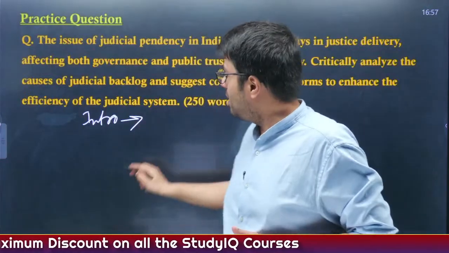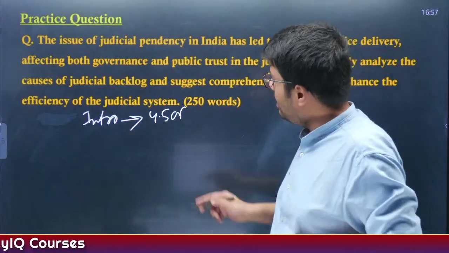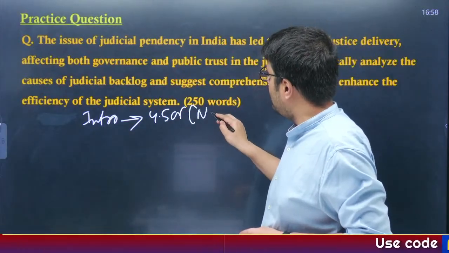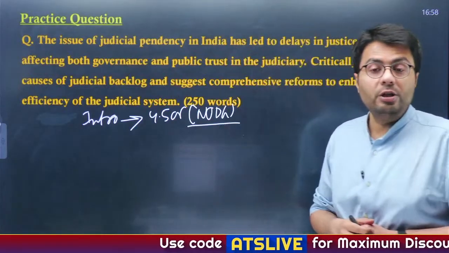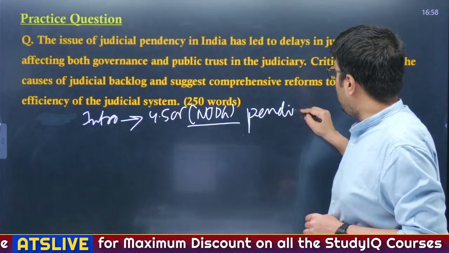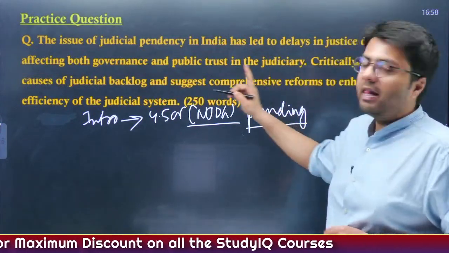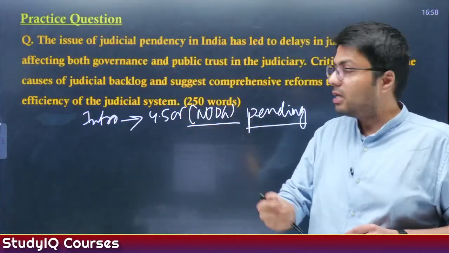You'll start your answer by highlighting the total number of cases that are pending in the courts right now, and this data has been shown on the National Judicial Data Grid, which is a website by the Indian judiciary. So this is the number of cases that are pending in the courts in India, and this kind of data is very good to start your answers with.